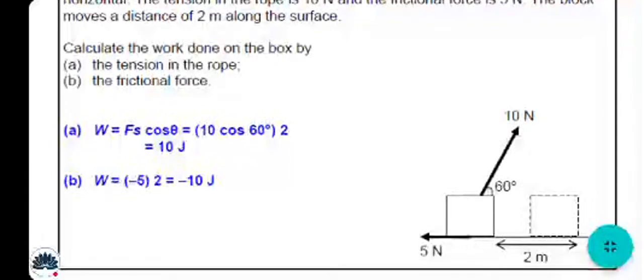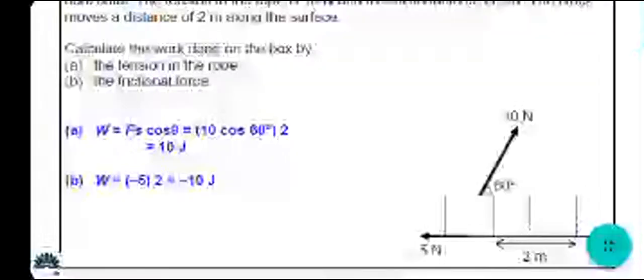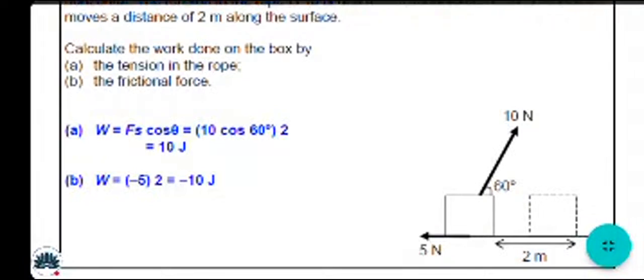It's not necessary for you to just apply the... okay. For the frictional force, again, negative 5 multiplied by 2, right? Now one more thing is, it is negative. The only reason is that the frictional force is opposing the object's movement, it means that it must be in the negative direction. All right.